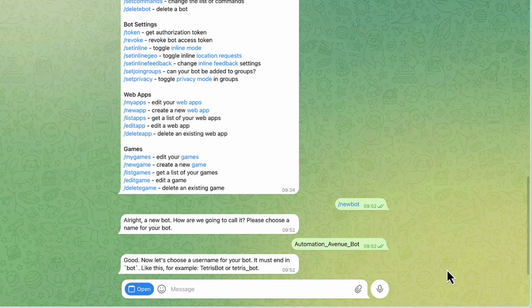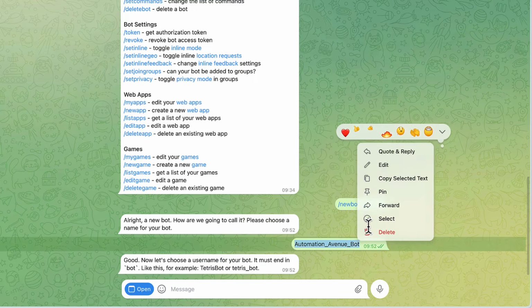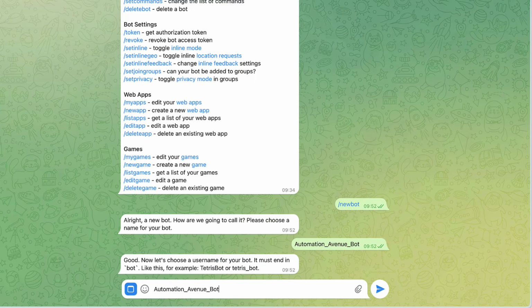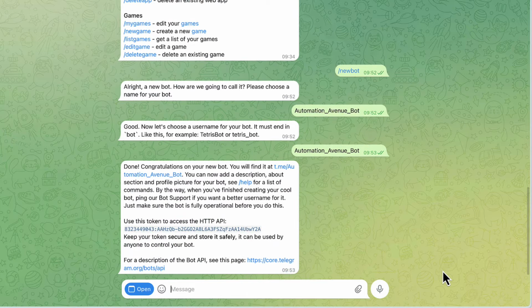That's it. And now you have to choose the username for your bot. And it must end with bot. It's either bot or underscore bot, as per the examples. I will try to copy paste it, but note that it has to be not in use currently by anybody else. So let's check if that one is available. Oh yes, it is. And that's it. That's my bot created already.